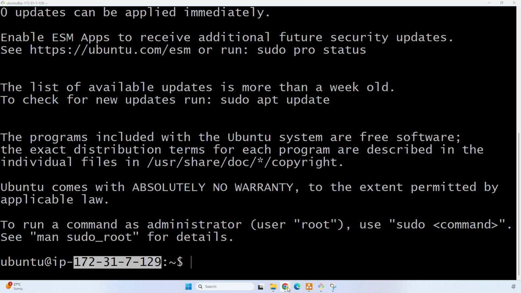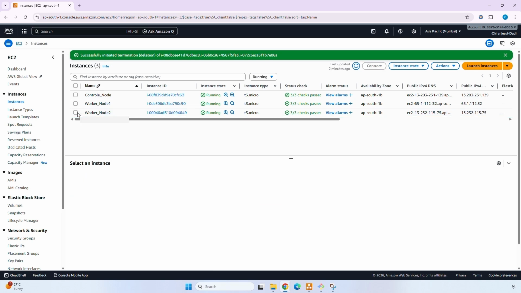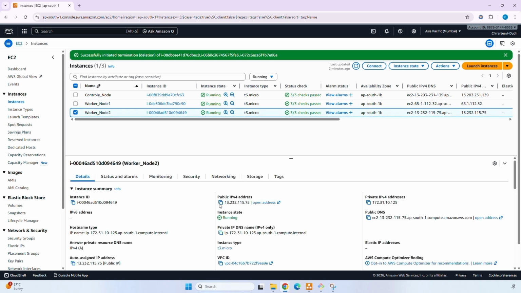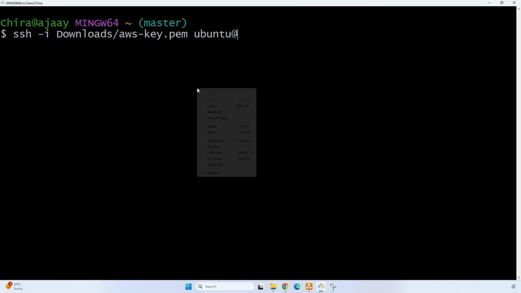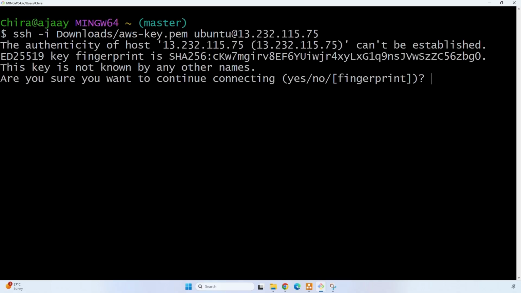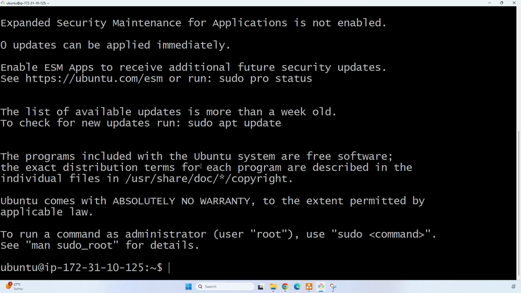Now let's connect to worker node 2. So now we have connected to the worker node 2 instance.